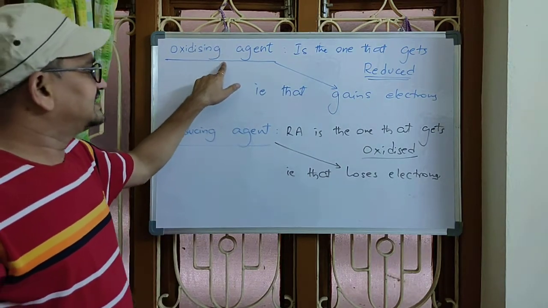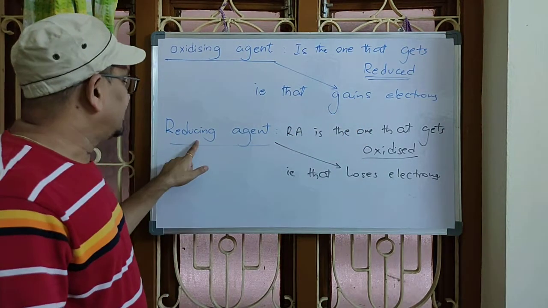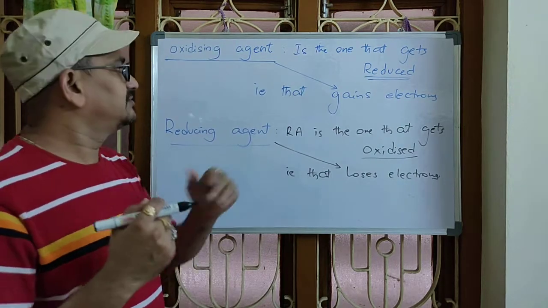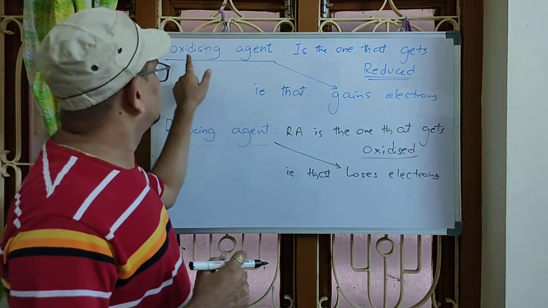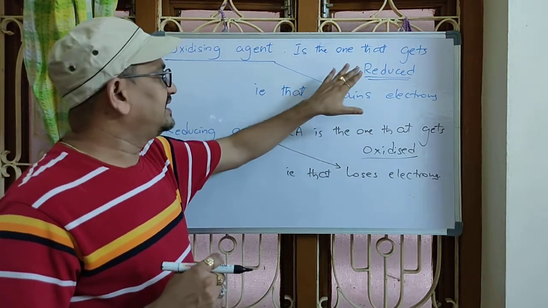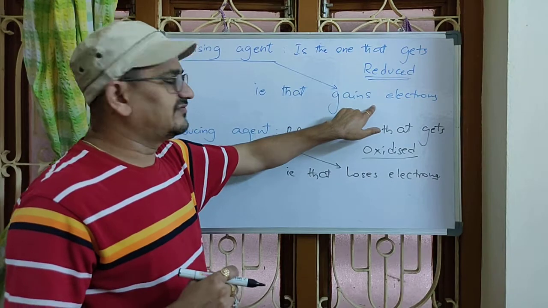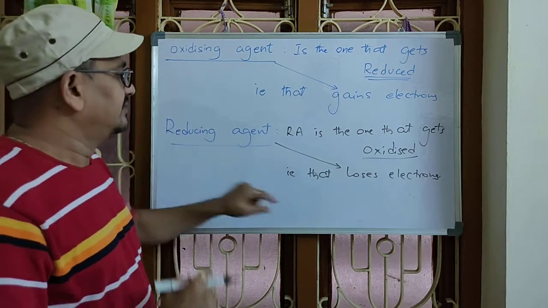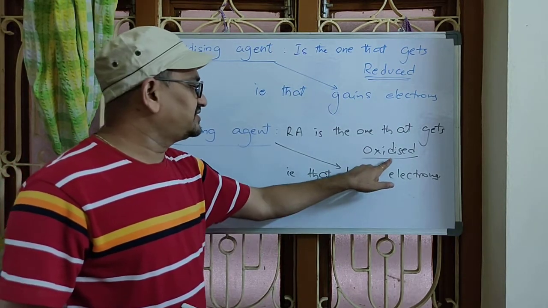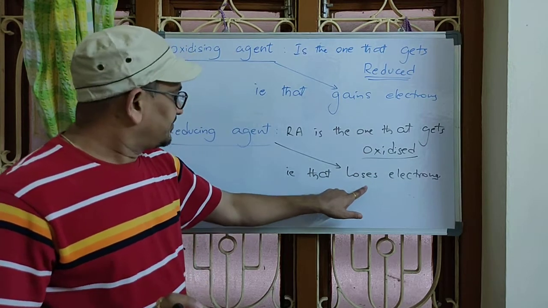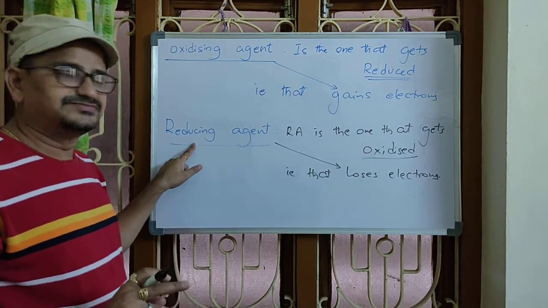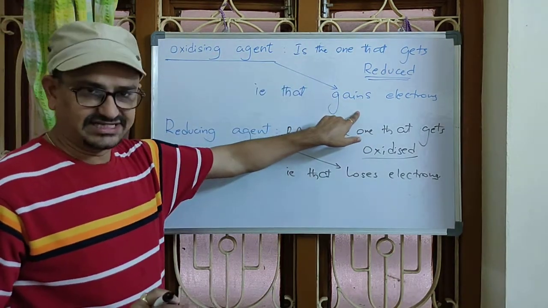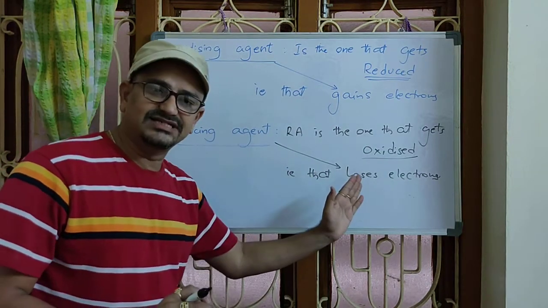Once again, oxidizing agent is the one which gains electrons. Reducing agent is the one which loses electrons. Still there may be some confusion between reduction and gain of electrons, and oxidizing agent and gain of electrons. Reduction means gain of electrons, but the one which gets reduced is said to be the oxidizing agent. Oxidation means loss of electrons. The one which gets oxidized is losing electrons, so it is said to be a reducing agent. So, finally, we have to remember these two lines. Oxidizing agent is the one which gains electrons. Reducing agent is the one which loses electrons, right?